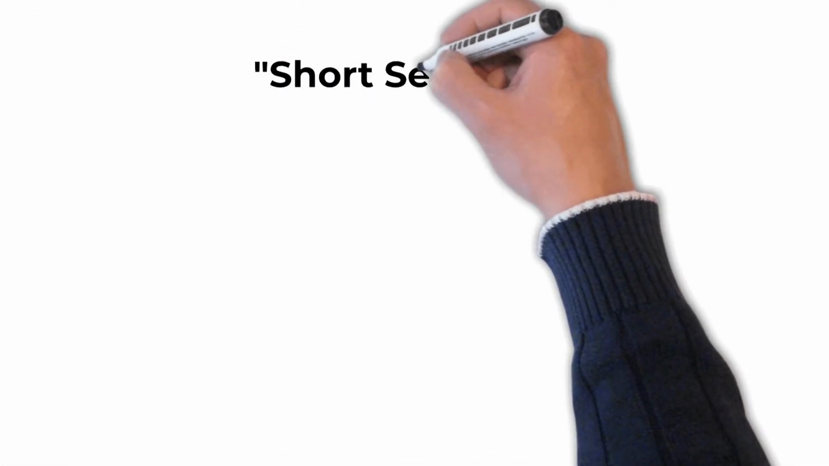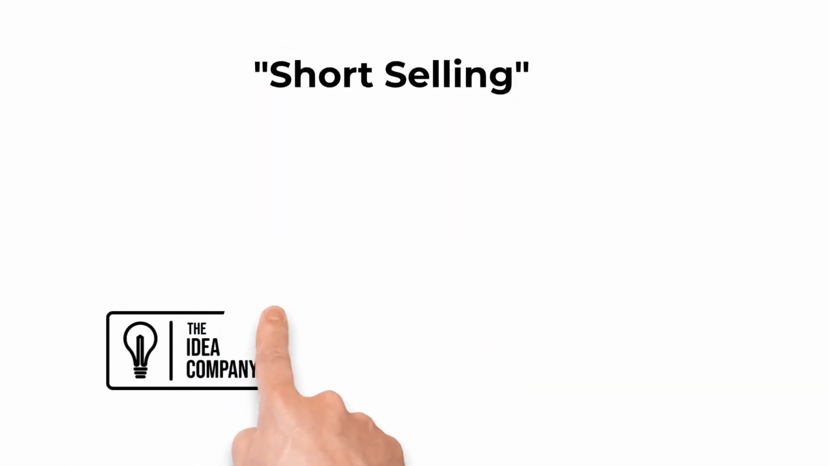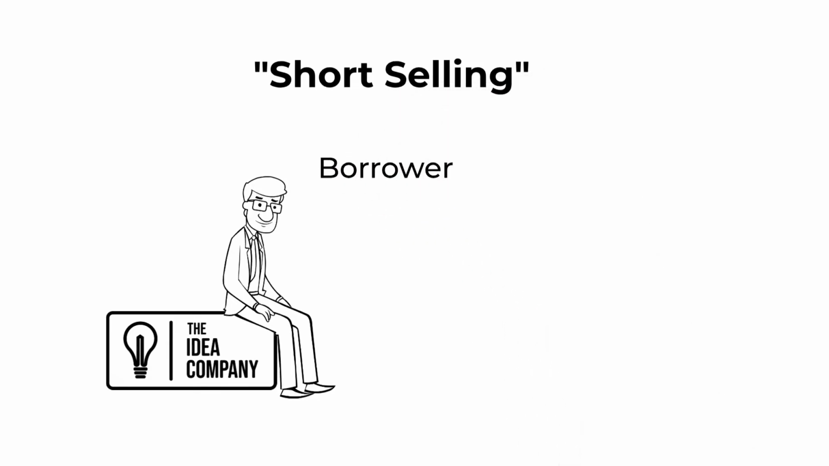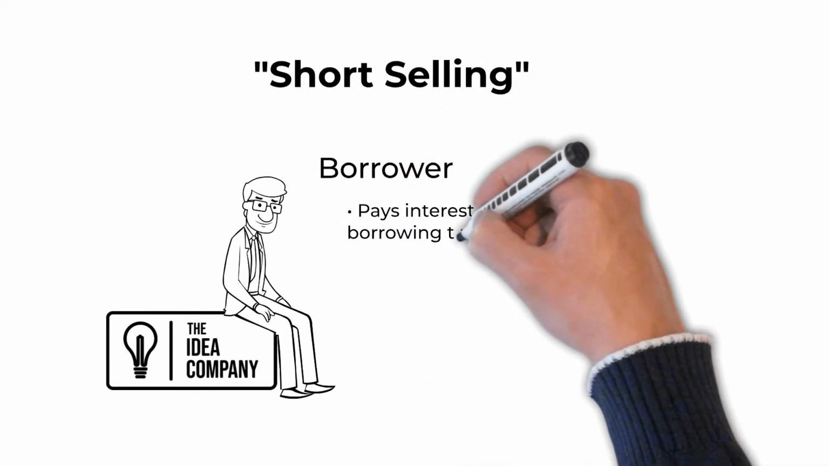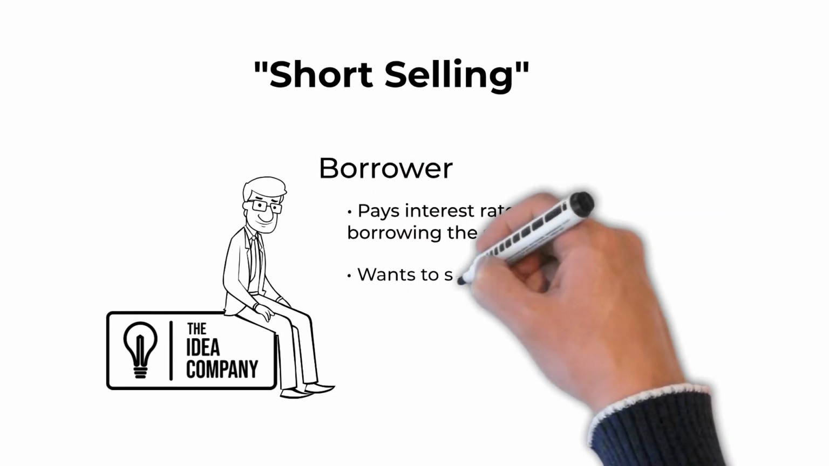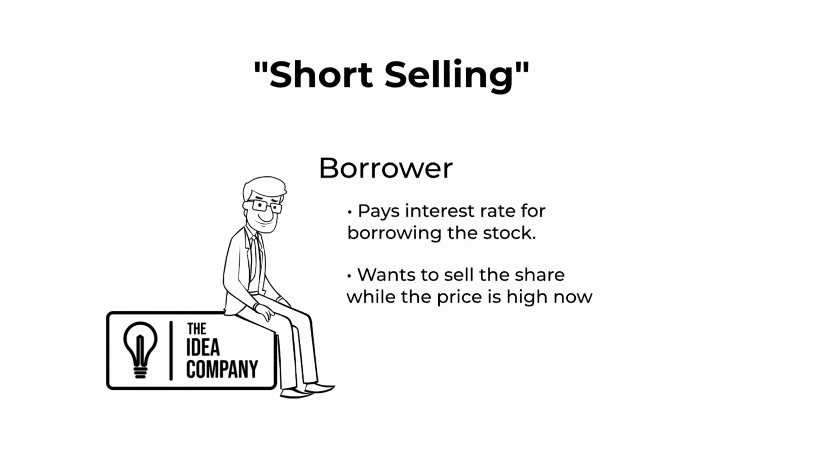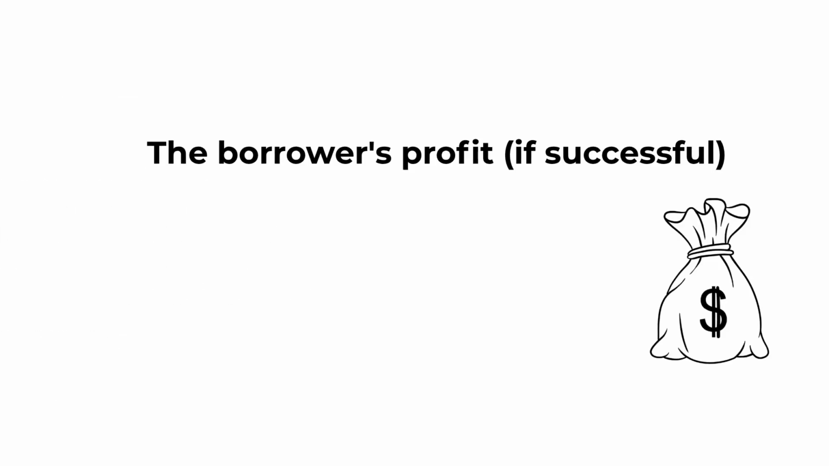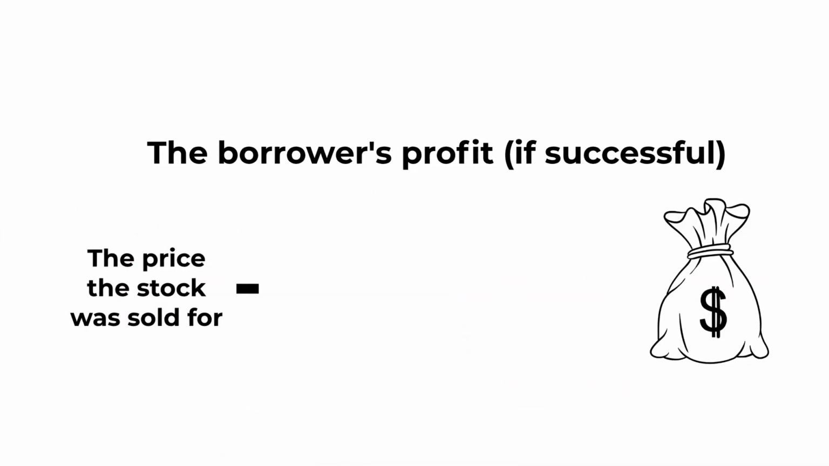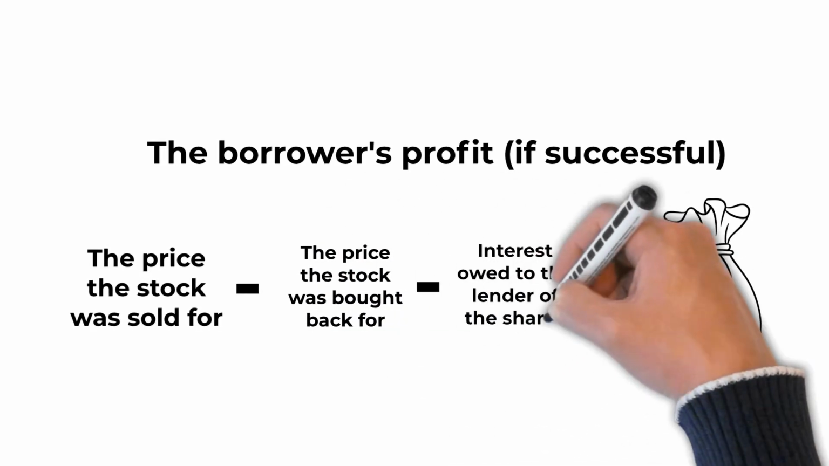How did this just happen? In the market, this is called short selling. The trader who borrows stock pays a small interest rate to the owner or lender of the original stock. The borrower is hoping to sell shares now while the price is high, but buy them back later at a lower price. If they're successful, the profit will be the difference between what they can sell them for now and what they're able to buy them back for in the future. Less any interest, of course.